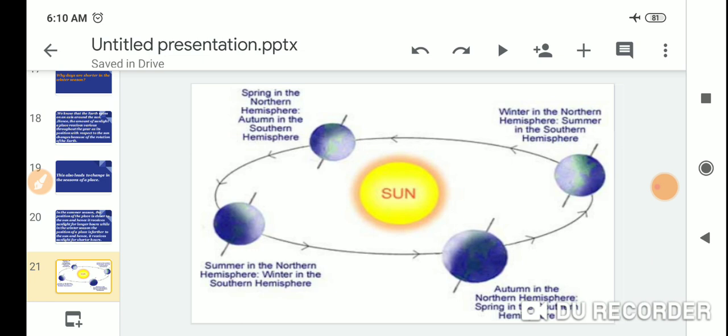In the center is the sun. When it is winter in the northern hemisphere, it is summer in the southern hemisphere; autumn in the northern hemisphere, spring in the southern; and summer in the northern hemisphere, winter in the southern hemisphere.